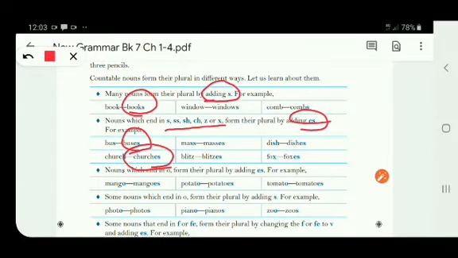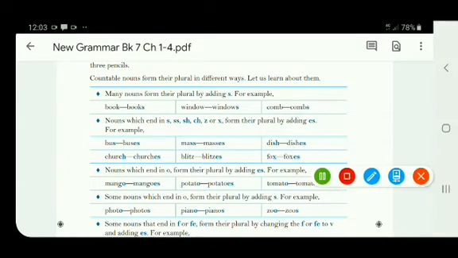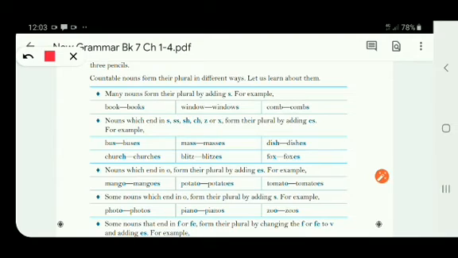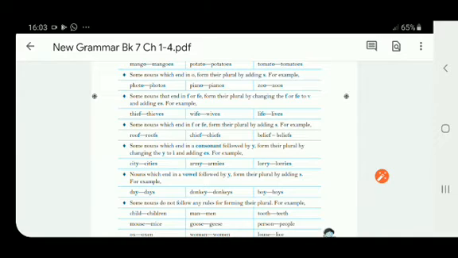Right? Now we move on to the third rule. Nouns which end in o form their plural by adding es. For example, mango. The word ends with o, and if you add es to it, it becomes mangoes. Some nouns which end in o form their plural by adding s only.